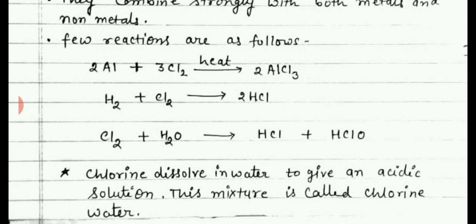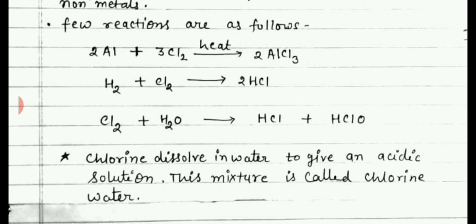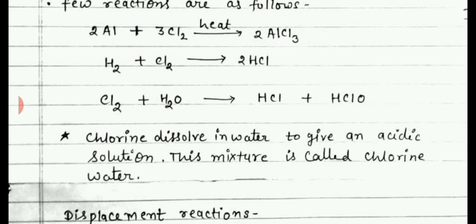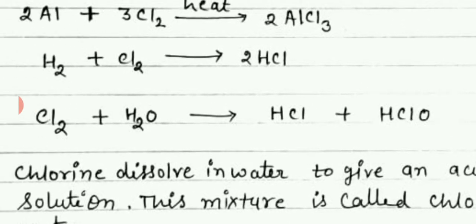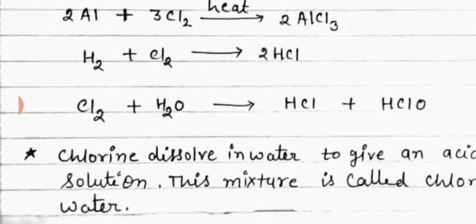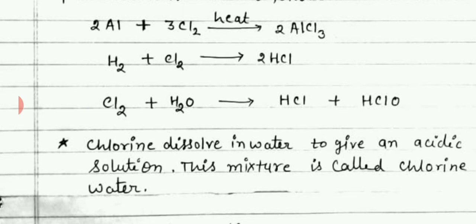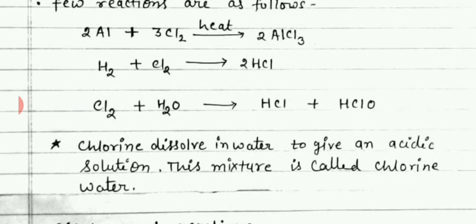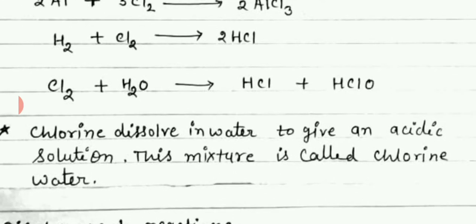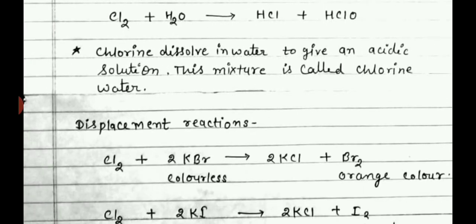Chlorine can react with metals, non-metals and the compound water also. When chlorine reacts with water, it will form HCl and HClO. HCl is hydrochloric acid and HClO is hypochlorous acid. And this solution is known as chlorine water. When chlorine gas dissolves in water, the solution becomes acidic, and this acidic mixture is called chlorine water.